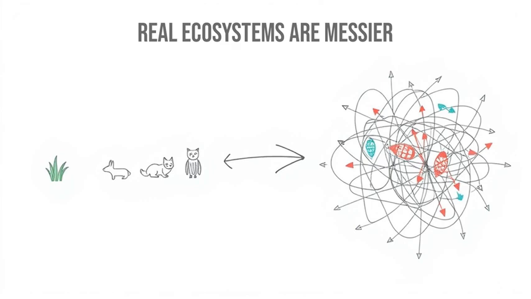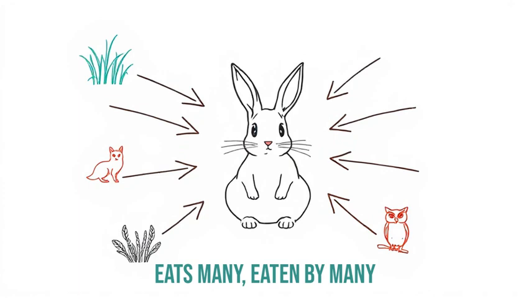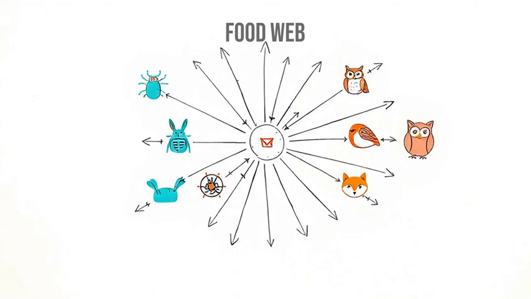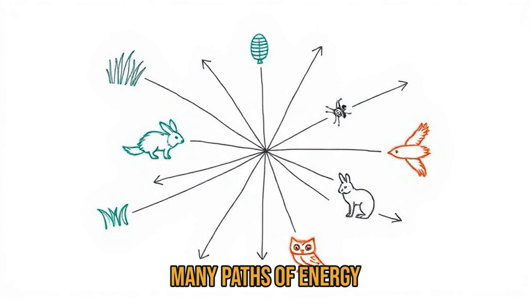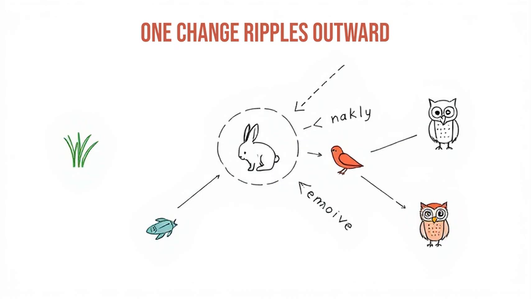But real ecosystems are messier than one neat line of arrows. Most animals eat more than one thing and get eaten by more than one predator. That's why scientists draw a food web instead, showing all these connections at once. A food web shows how energy can flow through many different paths in one habitat. If one species disappears, a food web shows how that change can affect many others.